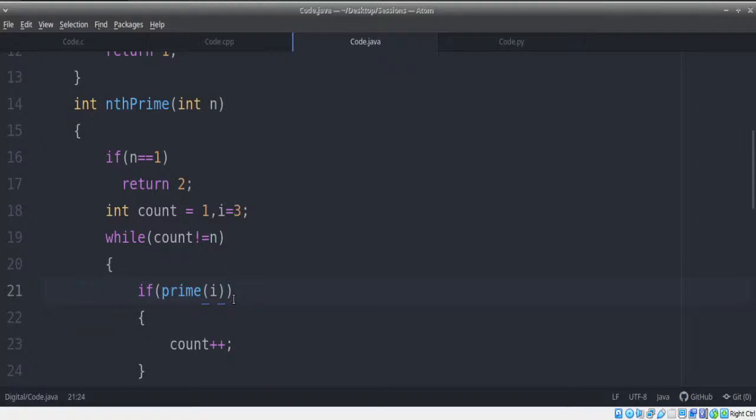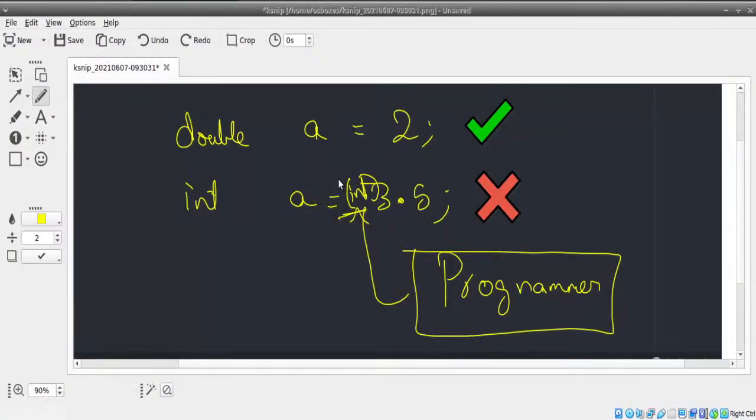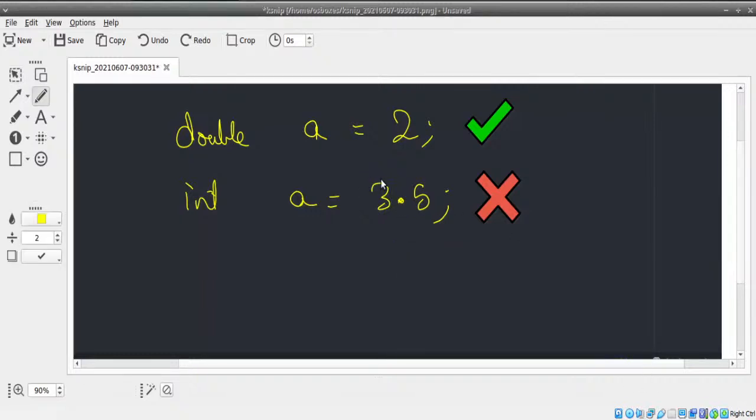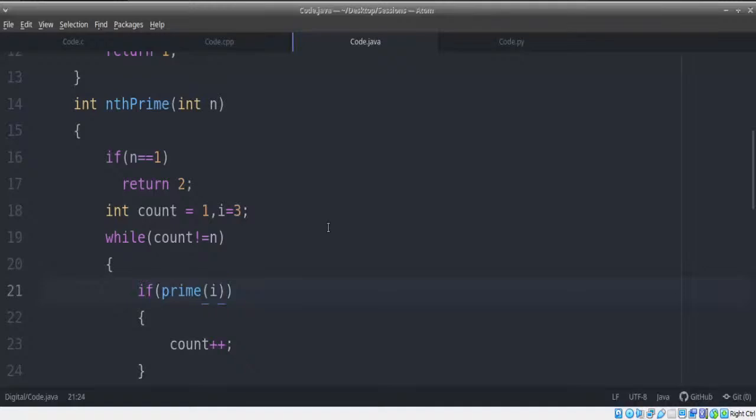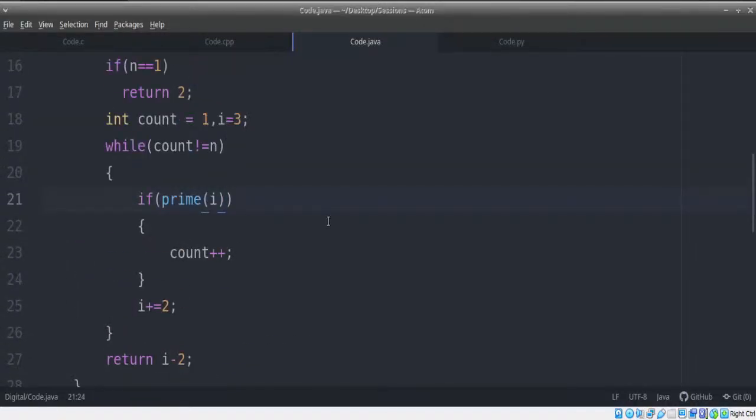I have one question, so it will take 3 or 4? Yeah, good question. See, it always takes the integer part of it. Even if it is 3.9, what do you think will happen? I'm taking int a equals 3.9. I'll give you this scenario here. I'll just make one small change, then I'll explain the different scenarios, because there are 2 different cases when it comes to Java. In one case, you can make it 4. In another case, it will become 3. I'll try to explain both scenarios right after this is done, since I've received that question.